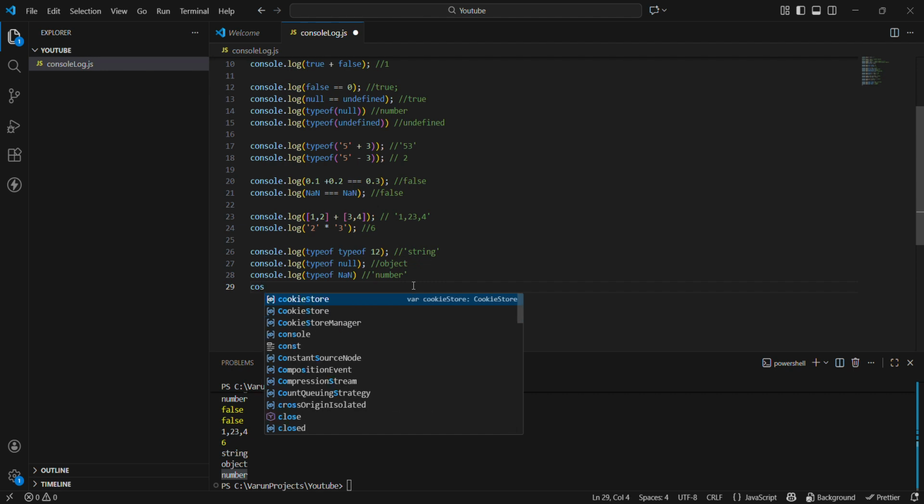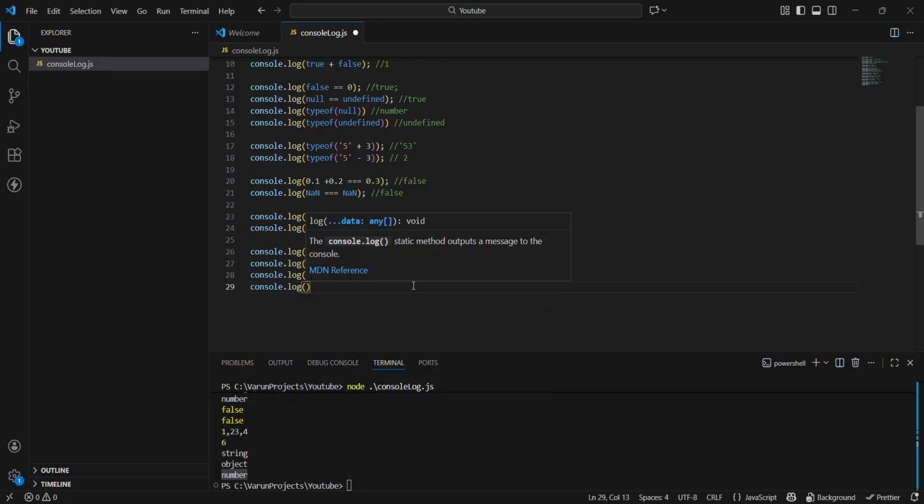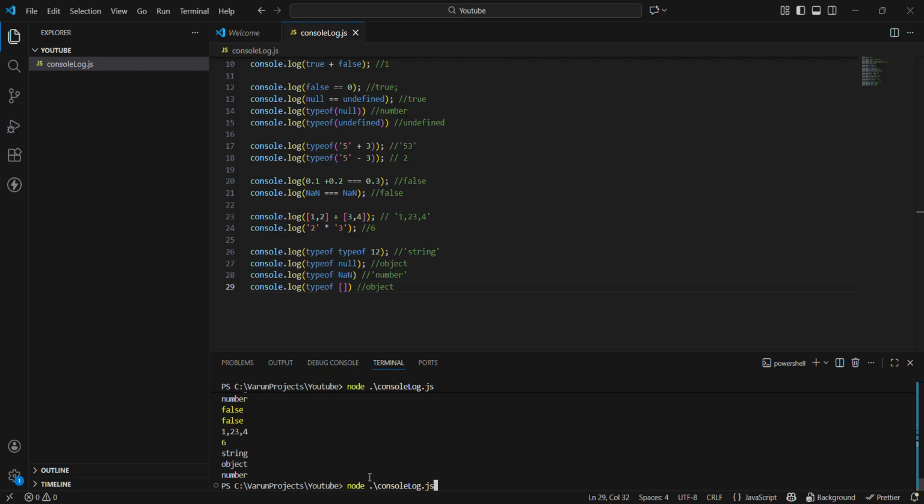There is also some basic one, like console.log typeof array. Type of array is basically an object. Why? Because in JavaScript, if we look at an array in detail and in depth, you will see that index and value are there. Index is treated as key and value is treated as a value. So an array is basically nothing but a key value pair, but its key is in the form of index. So yeah, object. Let's move on to the next and final two questions, guys.